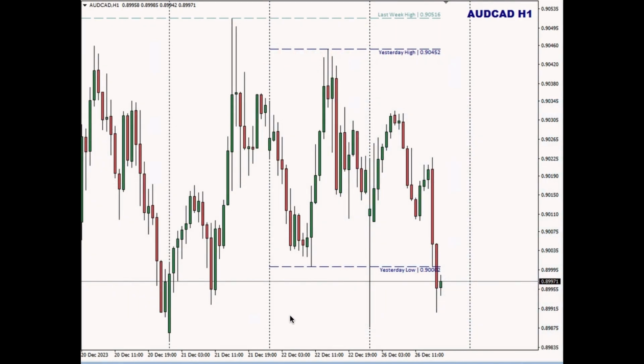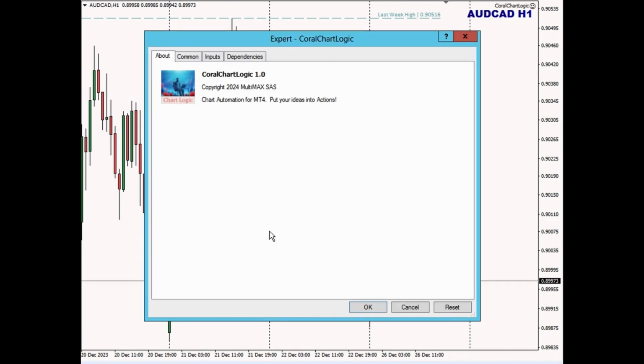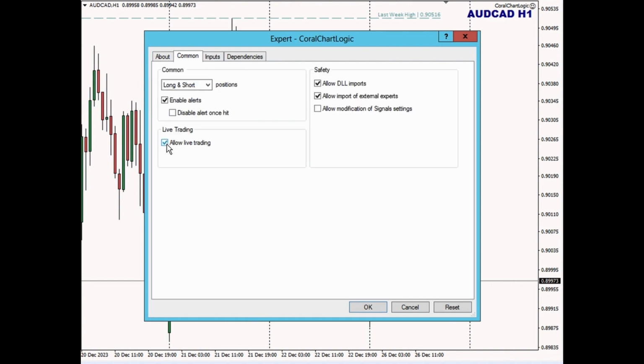So here we are in MT4. We're going to get started the same way that you do with any EA, which is dragging it onto your chart. Here's our configuration dialog. Now, often when I'm working with a new EA or if I'm experimenting with something, I would come to the Common tab, and I recommend turning off live trading to start with.